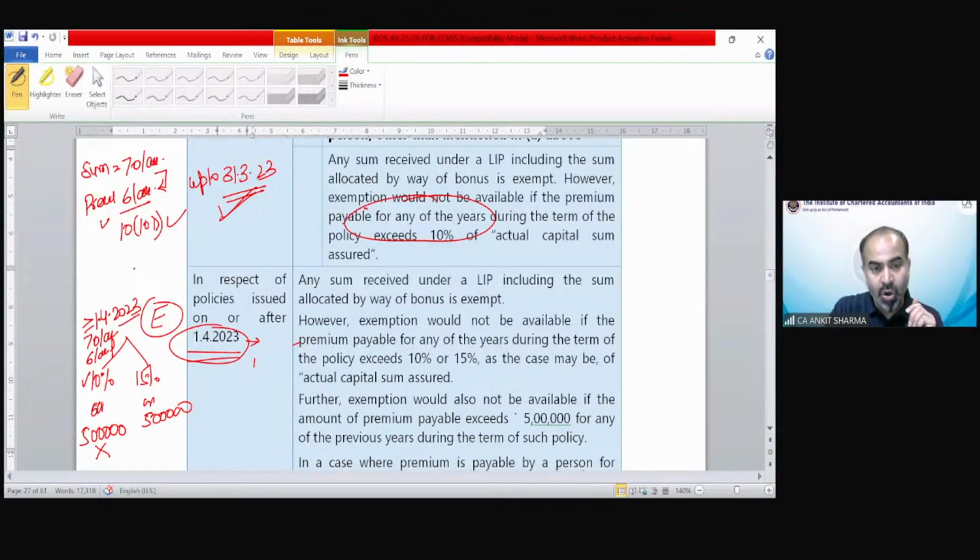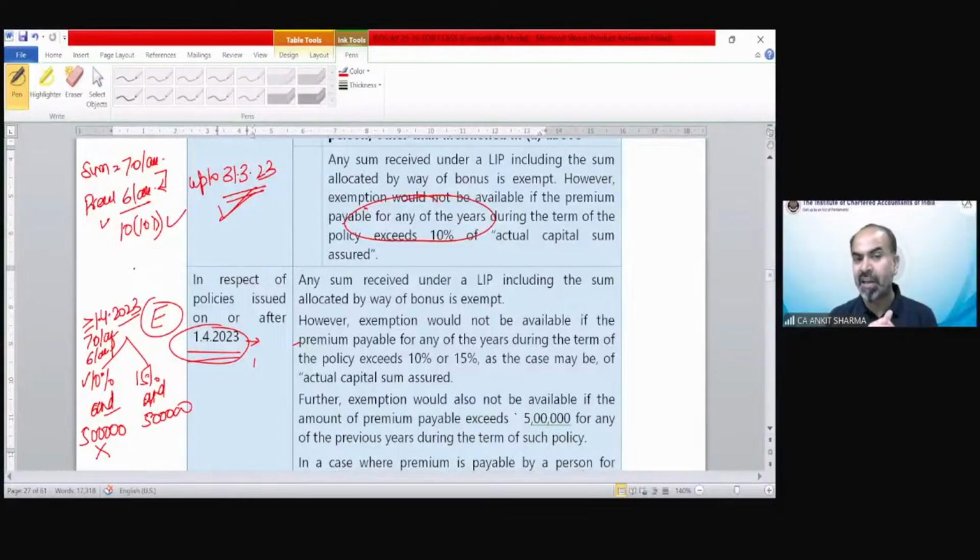It is not, or we can say and. It should not exceed 10%. It should not exceed 5 lakh. If it exceeds 5 lakh rupees or 10%, you cannot claim exemption under section 10(10D). That is again simple. You can think that still the provision is not that difficult.